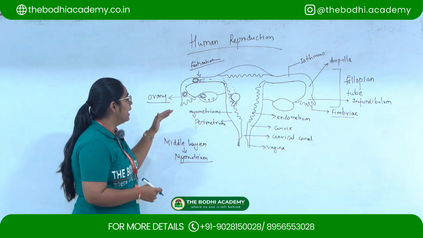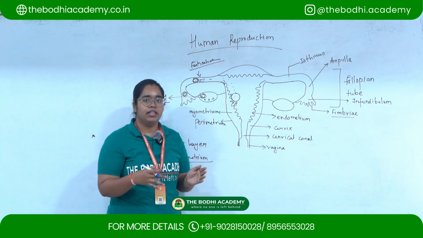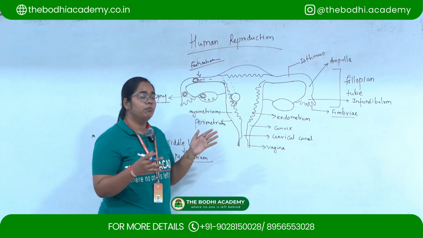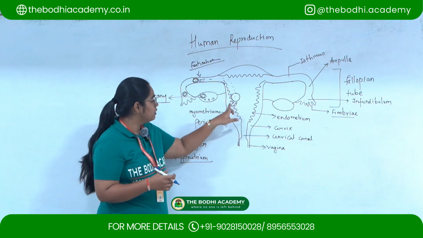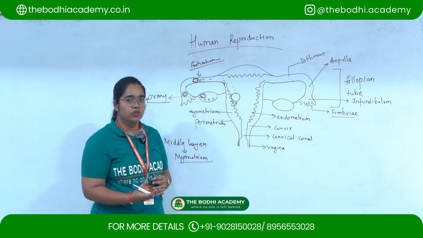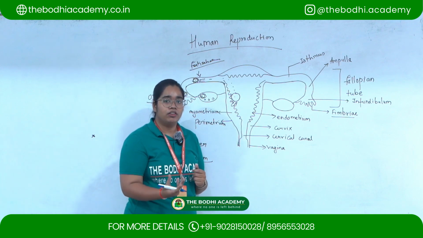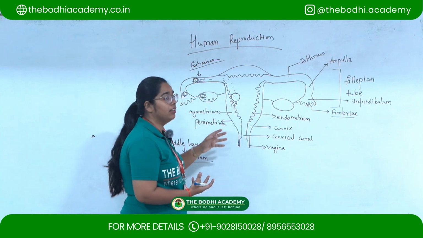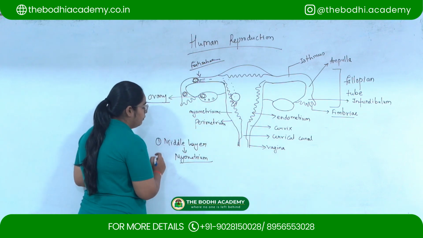It helps in creating contraction and pain during the delivery of the baby, and hence the baby can be delivered. So this lies in the middle of the uterus. It consists of smooth muscle cells, smooth muscle tissues. That is why it can create contractions which will help in the delivery of the fetus. So this is the first.